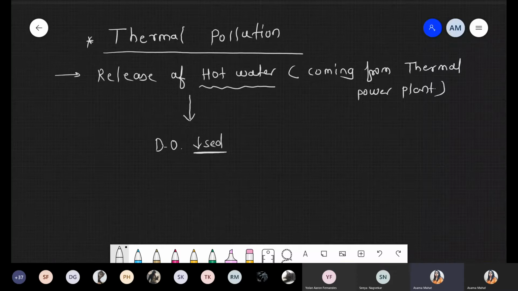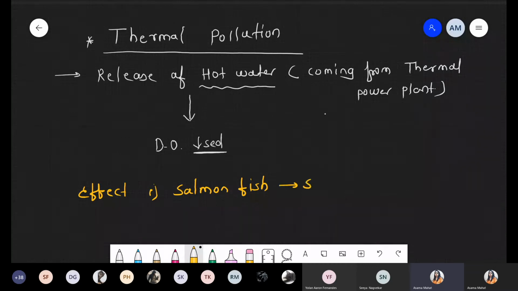And now what happened? Due to that hot water, it will show some harmful effects. The number one effect we are talking about is on the salmon fish. Basically, when we discuss the salmon fish, it will stop the spawning process, or we can say the egg laying process. So definitely it will stop the spawning process.